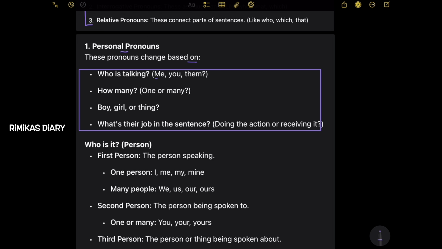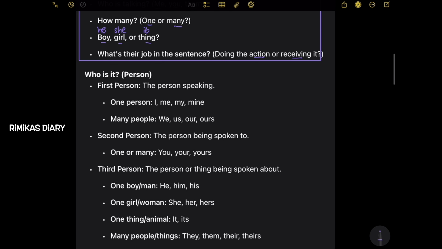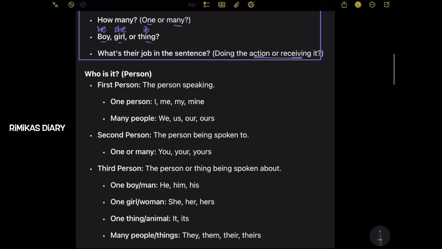So who's talking, like me, you, them, or how many, one or many? Is it a boy, girl, or thing? If it's a boy, we use he. Girl, we use she. For thing, we use it. What's their job in the sentence? What do they do? Doing the action or receiving it. First, let's see who is it? Like, who's talking?